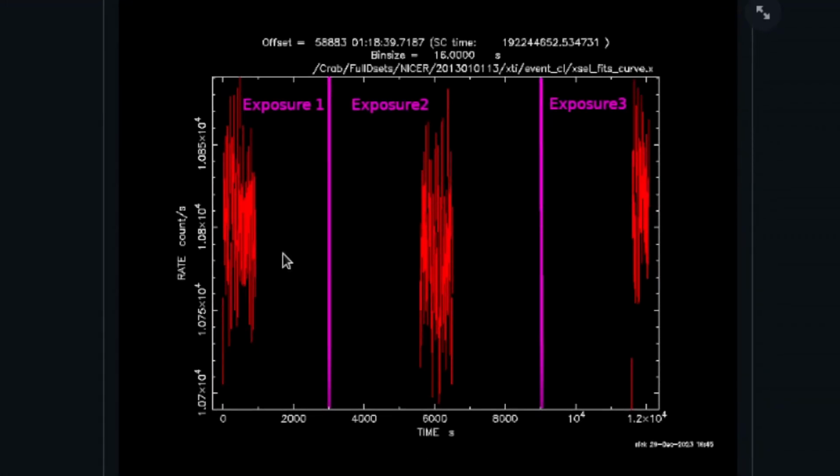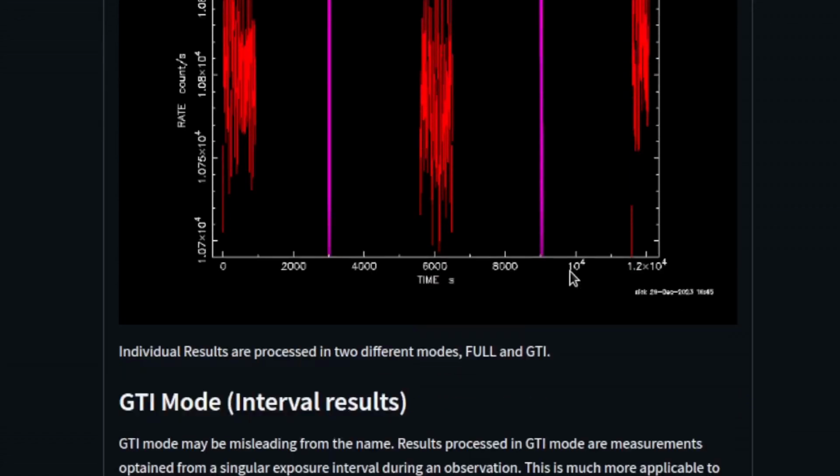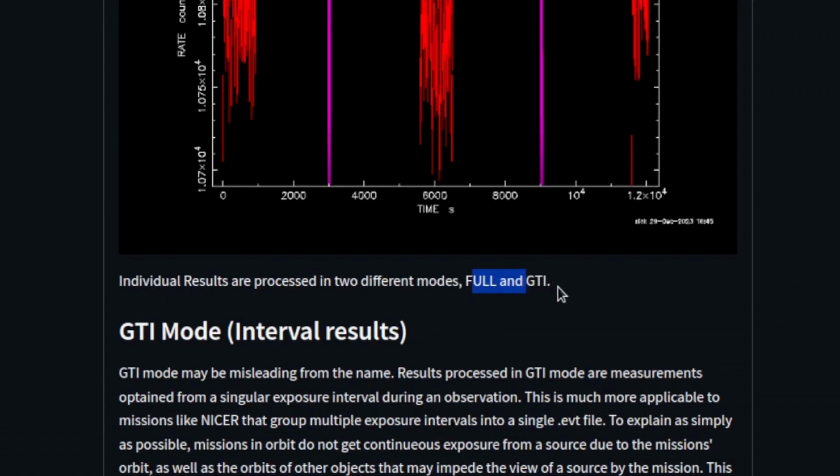That's of course because NICER is on the ISS and is orbiting around the Earth, so it's never going to be able to look at the same source continuously for a very long period of time. There are going to be blocks where it's not able to look at the source in question, and that's why there are those gaps in between. But going back to this, we've got these 3 different exposures, and with these there's what I call the full mode and the GTI mode.